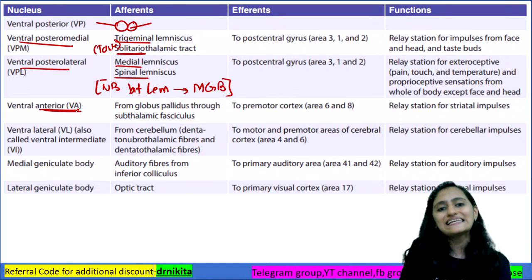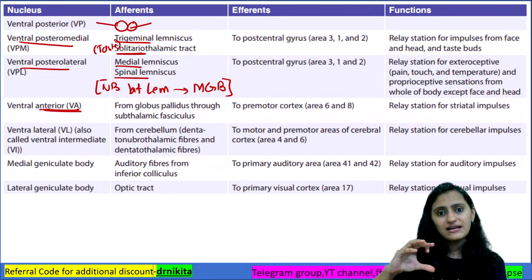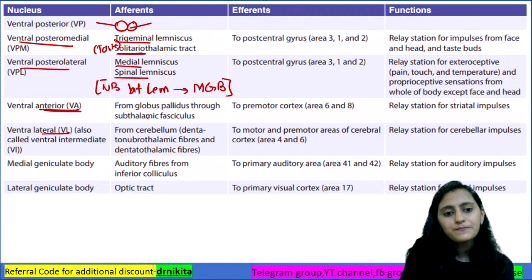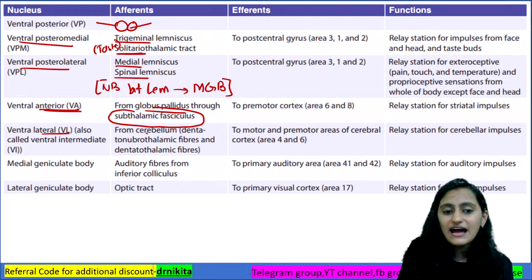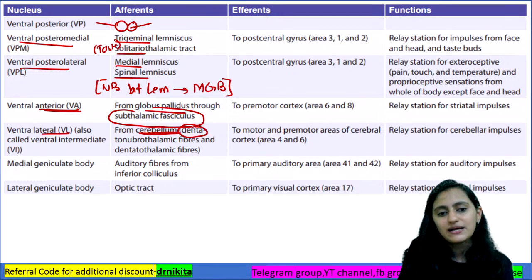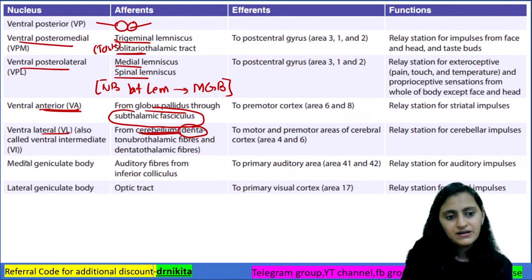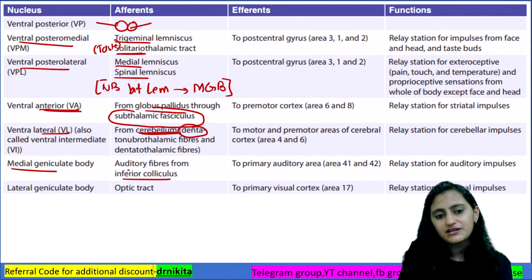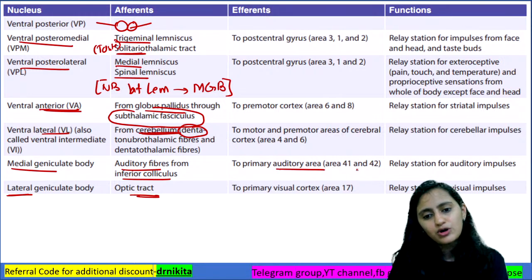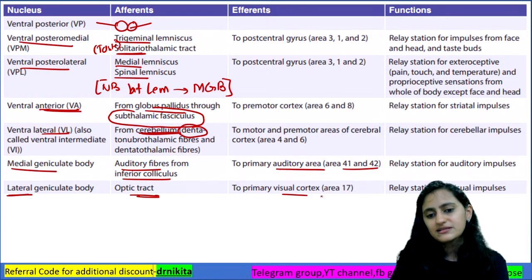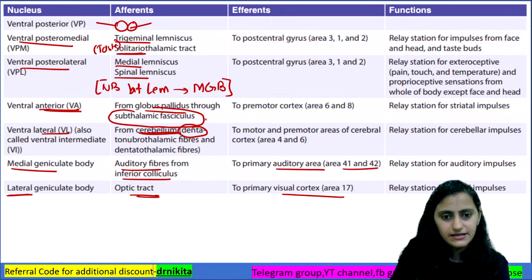Ventral anterior, we saw ventral anterior and ventral lateral. They will have your globus pallidus, right? It comes through the subthalamic fasciculus. And your ventral lateral will have input from the cerebellum as well. So dentate is from the cerebellum. Medial geniculate, inferior colliculus, auditory fibers. Lateral geniculate, light, is optic tract. Medial geniculate will go to the auditory area 41-42. Light will go to the visual area 17.